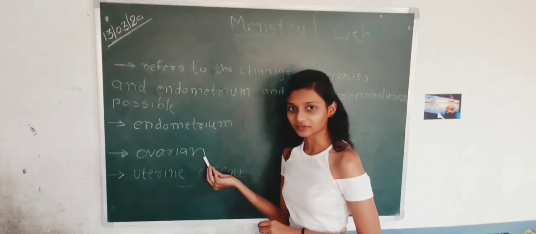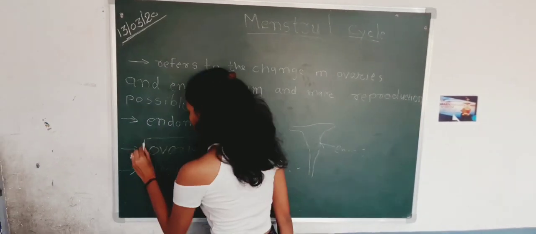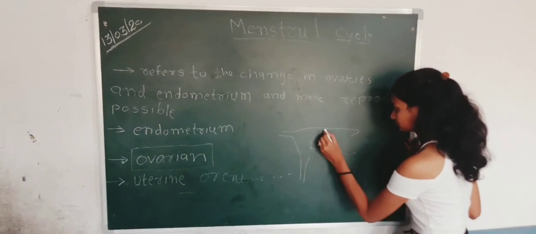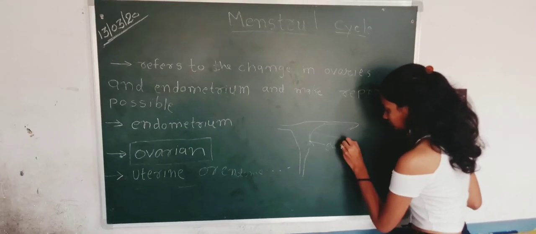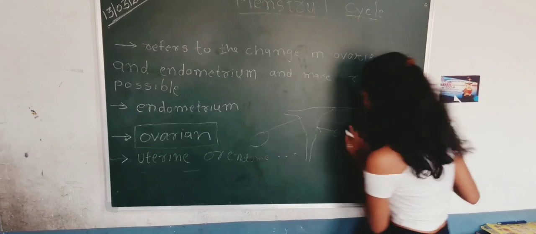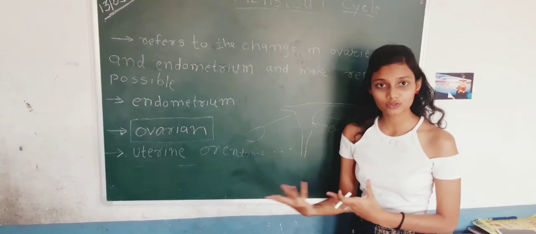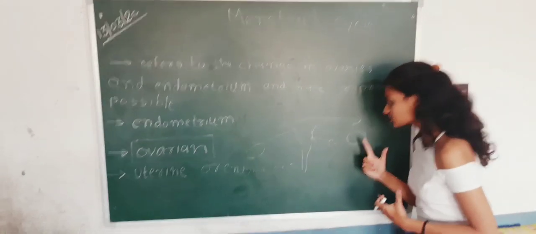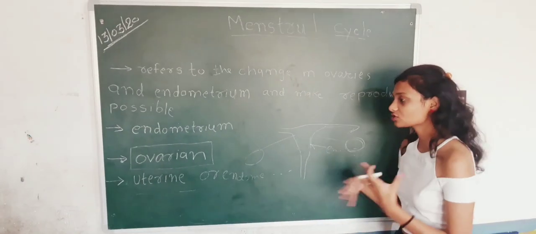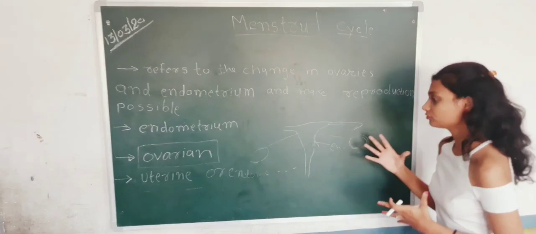So the ovarian phase. What happens in the ovarian phase? In the ovarian phase, the ovaries focus on producing an oocyte.